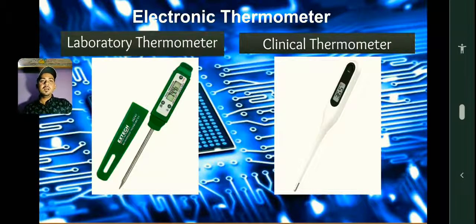And how do we use it? First of all, it will be switched off. Here is a button, we will press it, and then we will be able to see some, yeah, nothing is showing, I guess.